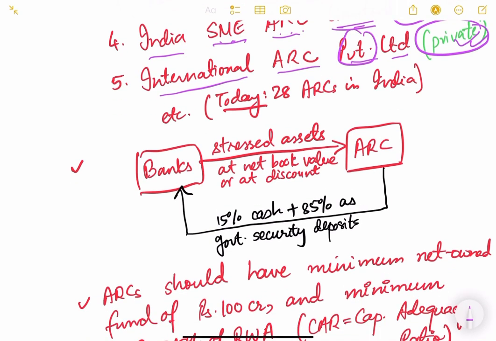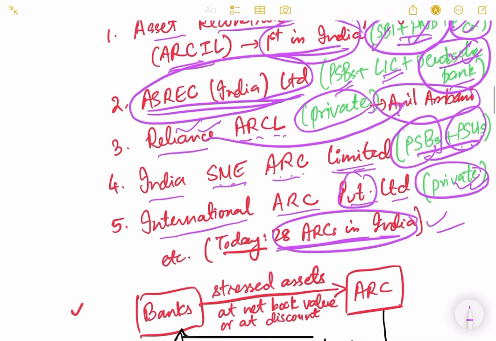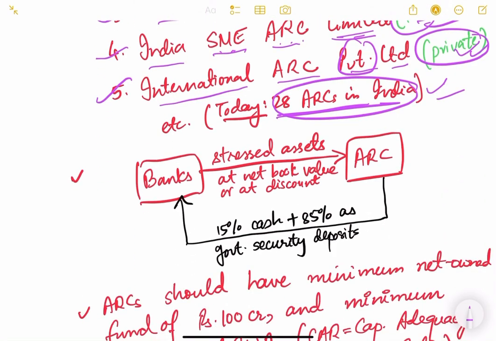So as of today, there are a total of 28 ARCs in India. I have mentioned only 5 names here, the 5 important names, but there are a total of 28 ARCs, and they can be a small company or a big company. It depends on what particular sector they handle. Some ARCs will take bad loans only from the public sector banks. Some ARCs will take up the bad loans of NBFCs. So it depends on their business model.